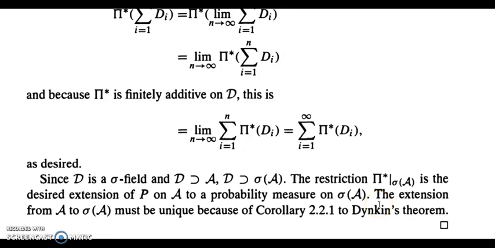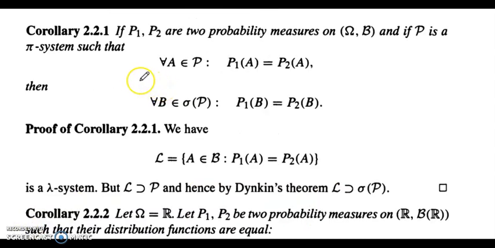And we need to show that pi star restricted to sigma of A, the extension of P to sigma of A, is the unique extension. For the uniqueness, we have this corollary of Dynkin's theorem.